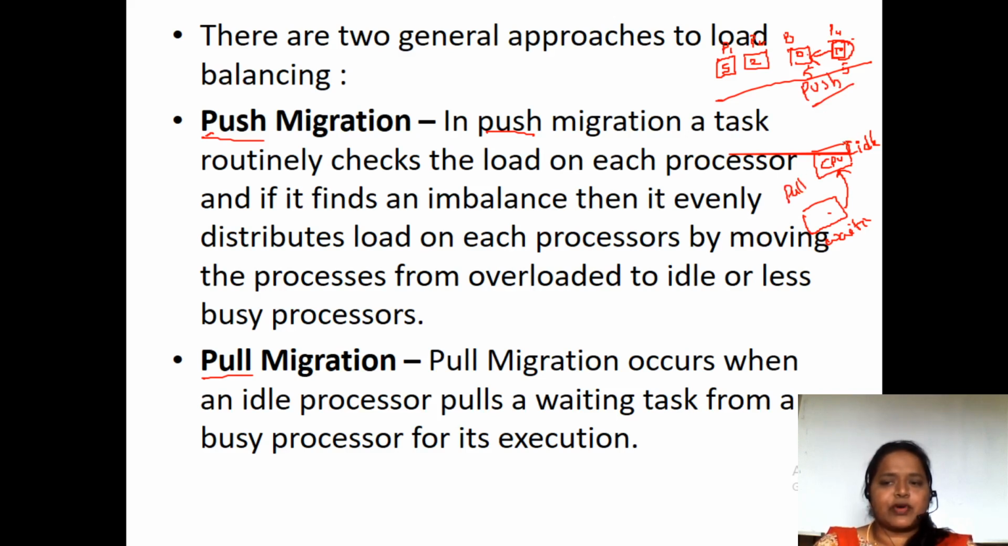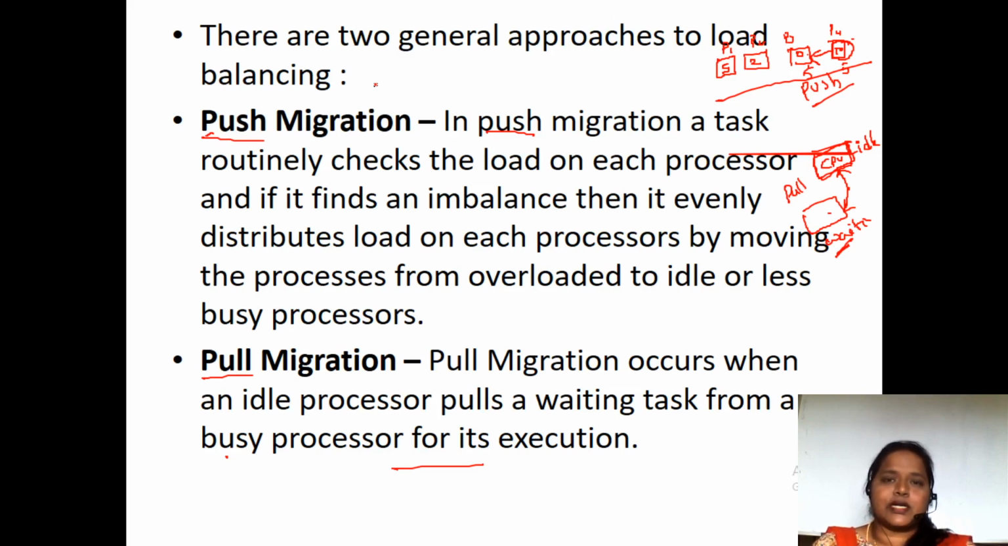Pull, in the sense, when the CPU is idle, it will pull a task which is in the waiting state. A process enters the waiting state if it needs some IO devices and its completion is not yet done, so we make the process wait. At that time, the CPU is going to pull a waiting task from a busy processor for its execution. So these are the two different types of migrations: push migration and pull migration.